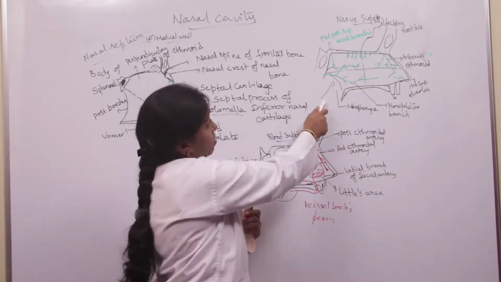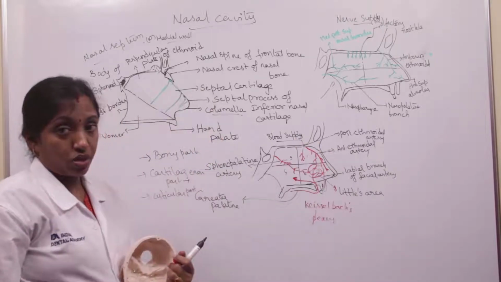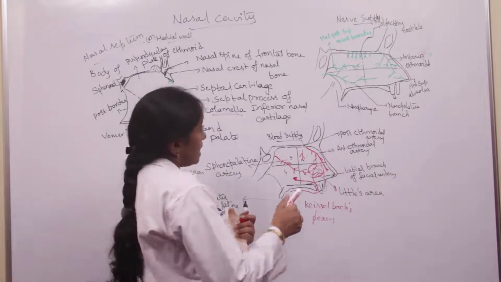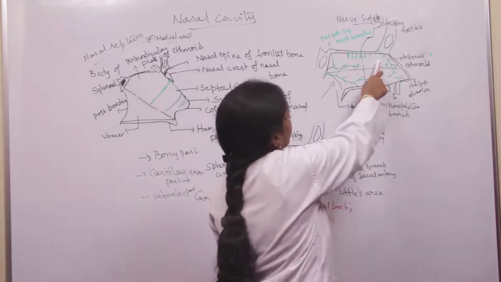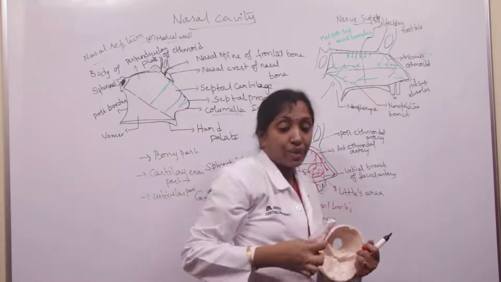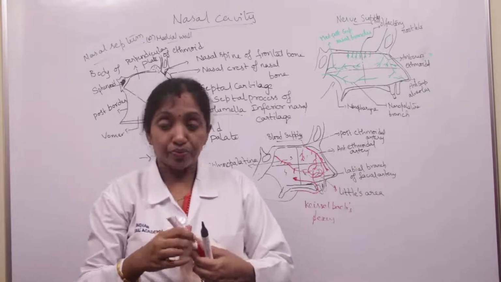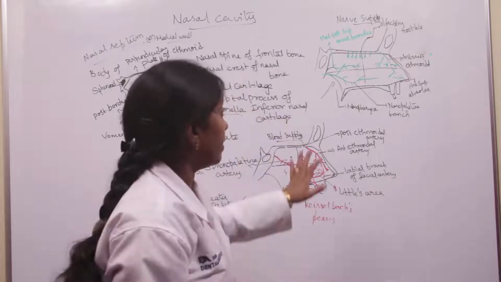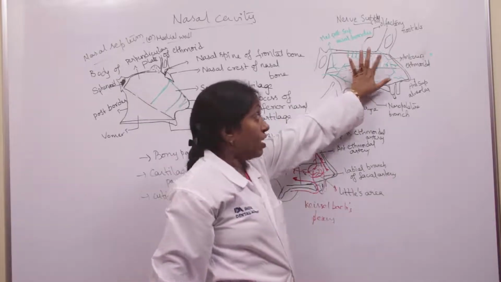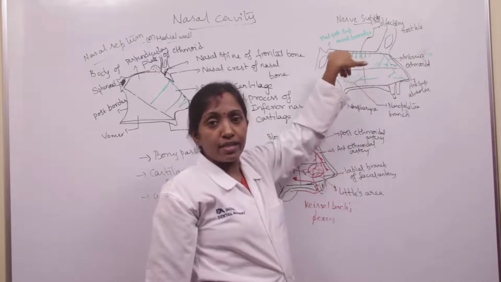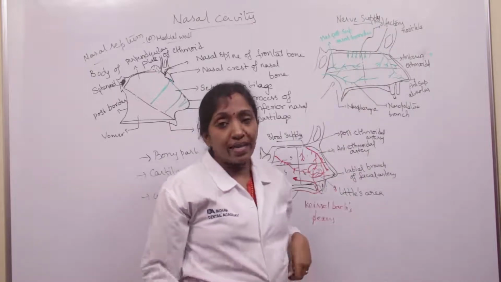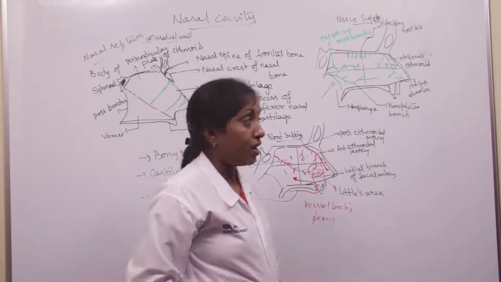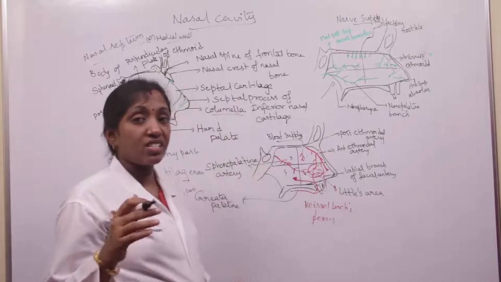And coming to the nerve supply of the medial wall of the nose, or nasal septum. It is supplied by the anterior ethmoidal nerve. The anterior ethmoidal nerve is a branch from the ophthalmic division of the trigeminal nerve. So all the sensory nerves are supplied by the branches of the trigeminal nerve.